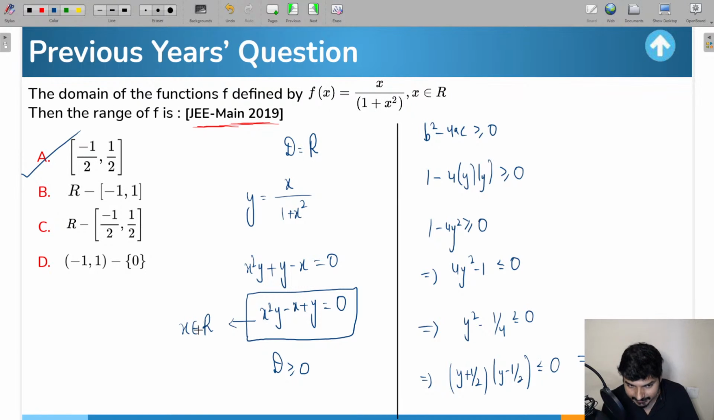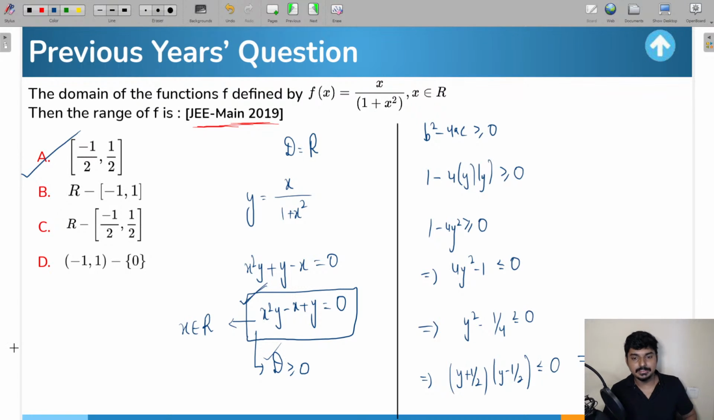So because x belongs to real numbers, x can take any real value. For this quadratic equation, the roots are always going to be real. So what does that mean? The discriminant is going to be greater than or equal to 0 for this quadratic equation, and through that we got to know the result. We got to know the values of y which will satisfy this particular condition.